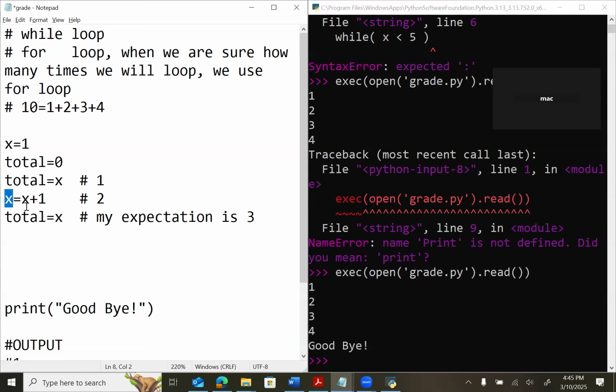Because we want to add 1 with the 2, right? Yes. And this x is 2. I want to add the value 1 so I can make it 3. Which variable has the value 1? The first x? No, x is changed now. This first x is no more 1, it is 2 now. Do you think we have a value 1 somewhere in this program?